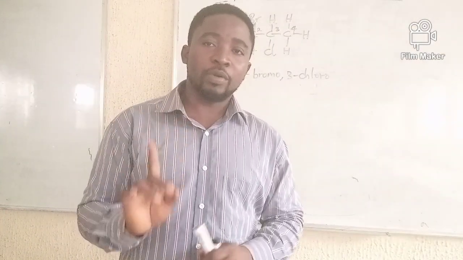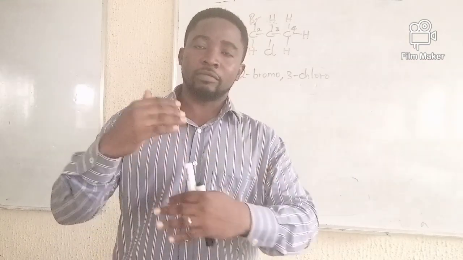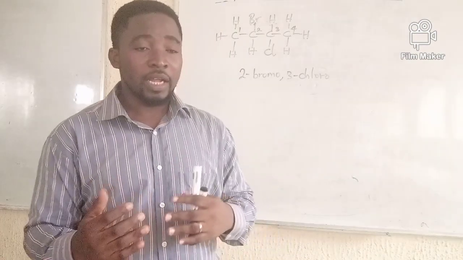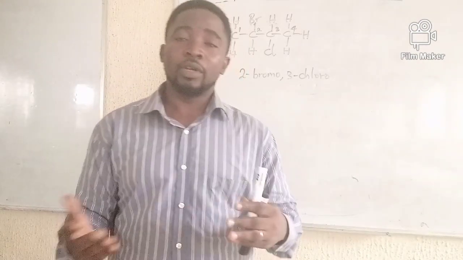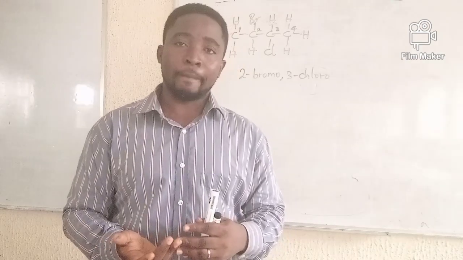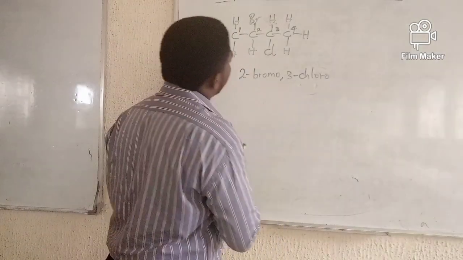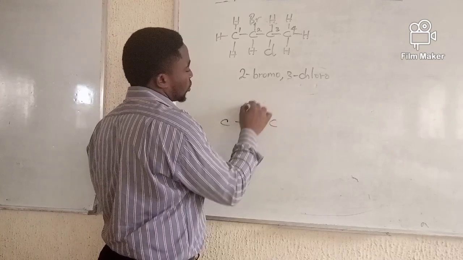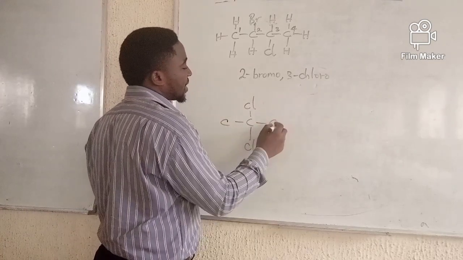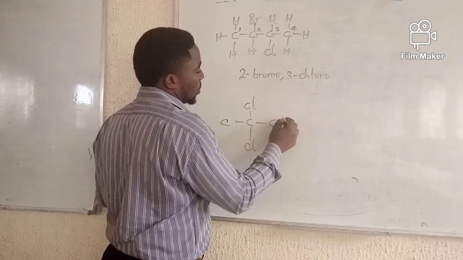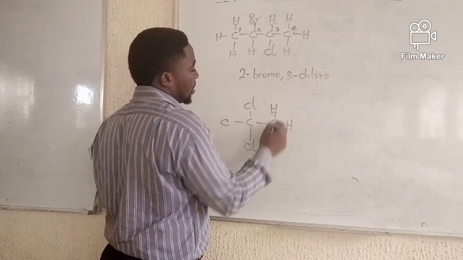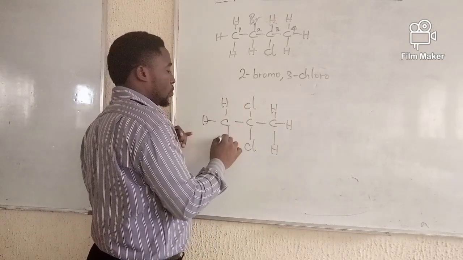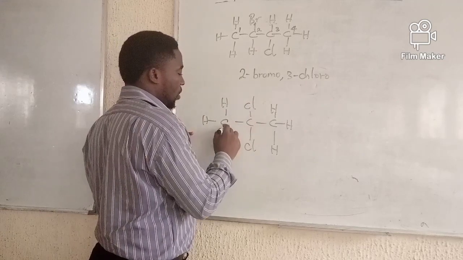Now there's something I forgot when I was treating the other one, the one where I gave an example of having the same substituent group on the same hydrocarbon chain. So now what if you have a substituent group or substituent groups on the same carbon atom? Let's look at this compound now, having 2 chlorine atoms on the same carbon atom.